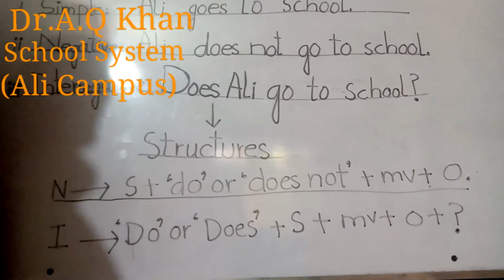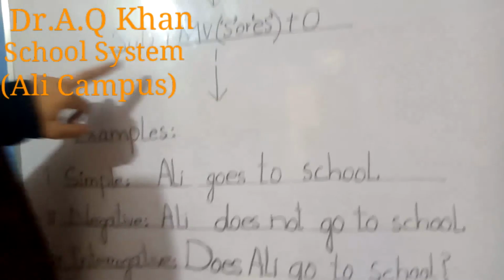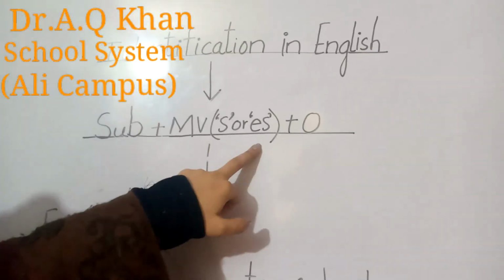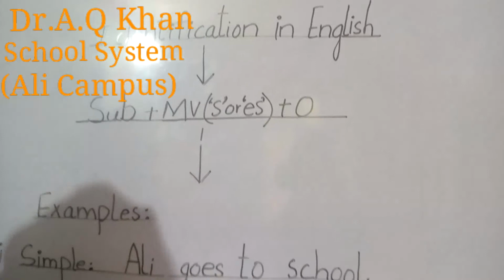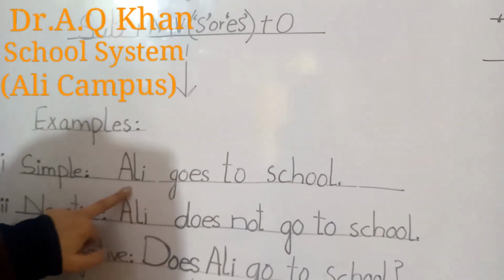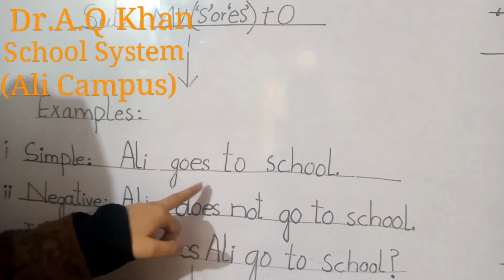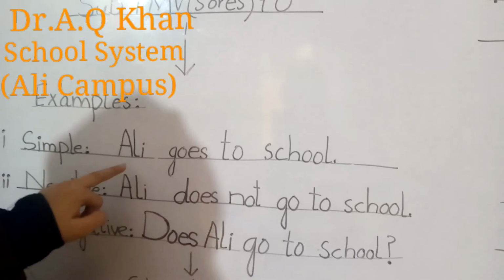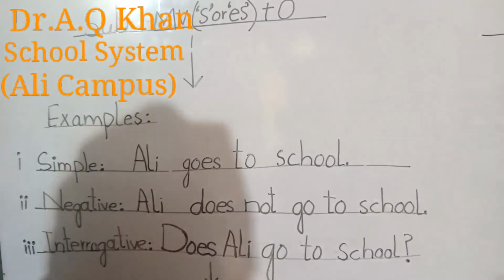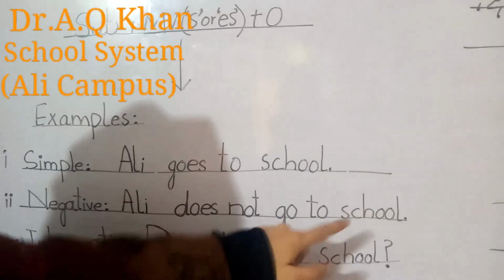So as examples are given in Urdu, Ali school jata hai. Its simple sentence would be Ali goes to school, means Ali school jata hai. I have told you earlier that we will put s or es with a singular subject. So here in Ali goes to school, we have added es with the verb go because Ali is a singular noun, singular subject over here. So we have added es with the verb go, and now it will be like Ali goes to school. Its negative sentence means Ali school nahi jata, Ali does not go to school.